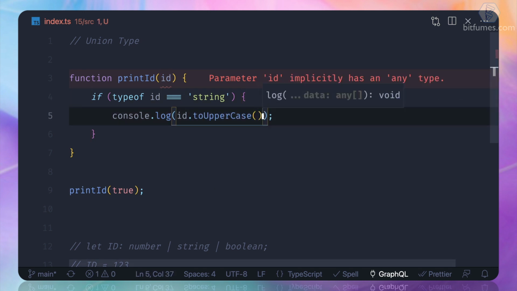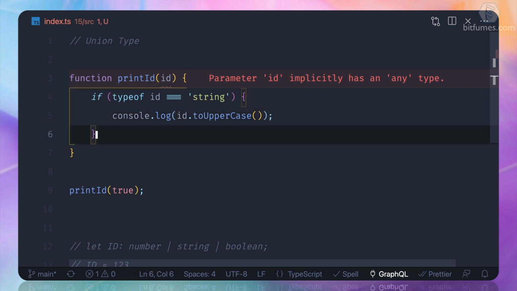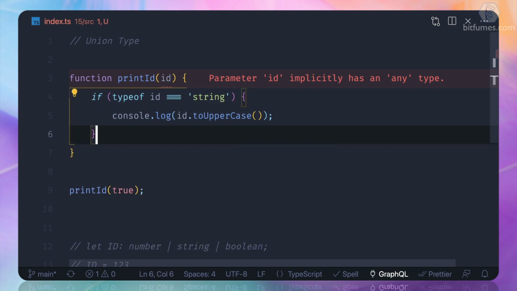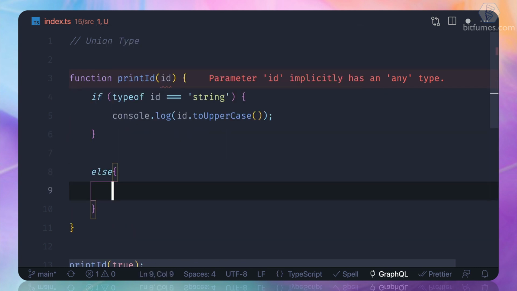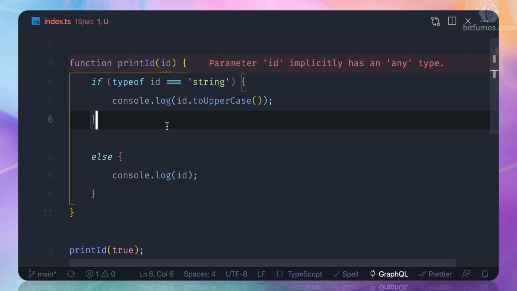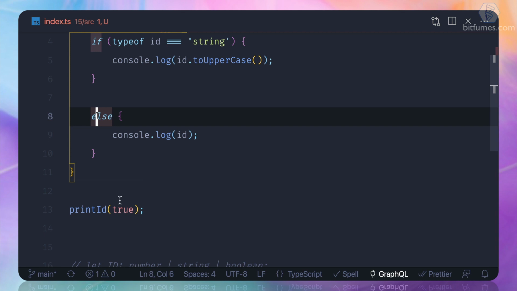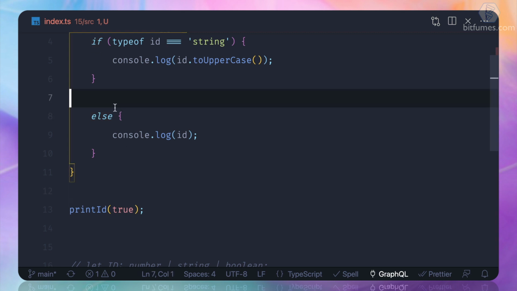Yes, this is very nice because we get the auto completion. And else, I can simply use the else part, else just console log id, and that's it actually.